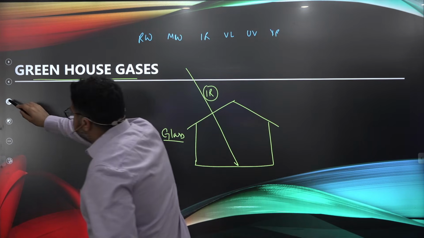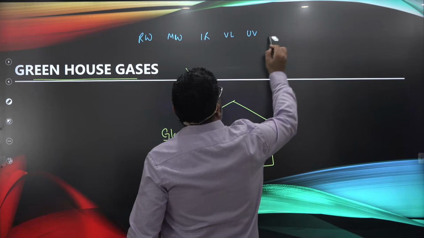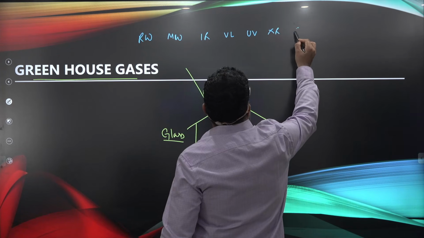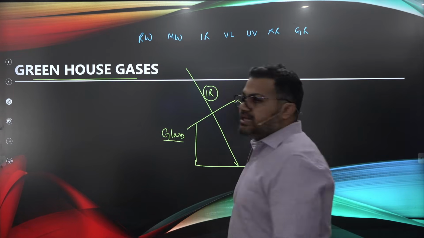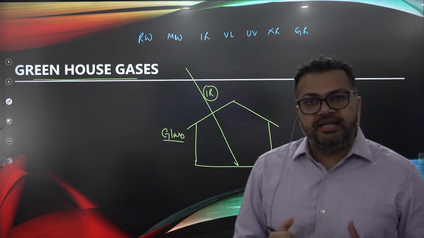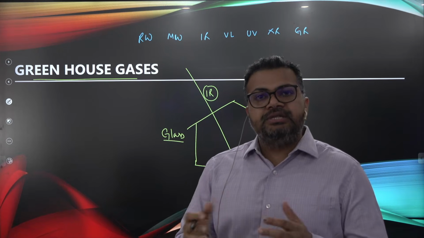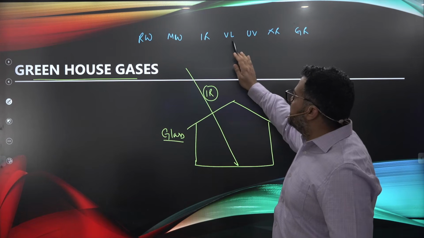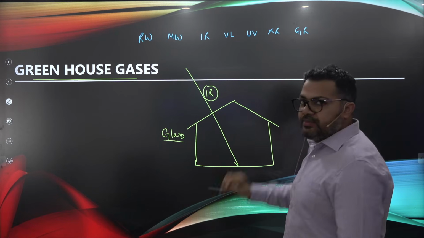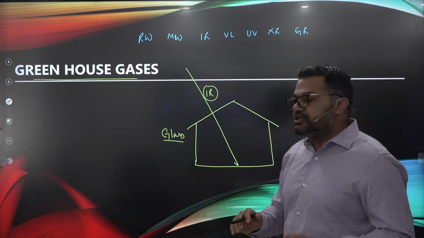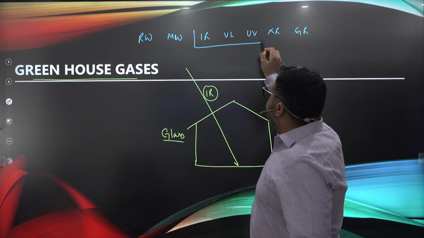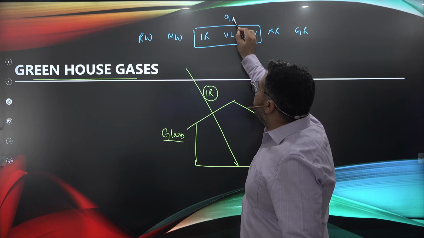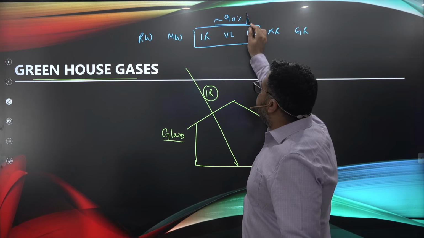X-rays and gamma rays. These are the 7 types of radiations that our sun emits, ranging from radio waves, microwaves, infrared, visible light, ultraviolet, X-rays and gamma rays. And when you look at these 7 radiations, 3 of them, infrared, visible light and ultraviolet, constitute nearly 90% of the total sun's radiation.